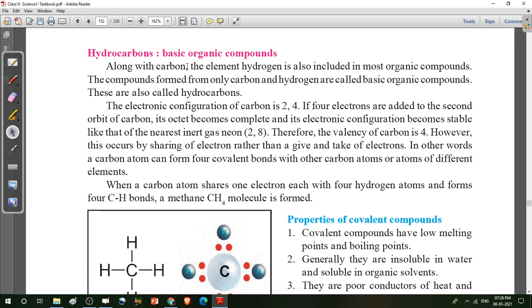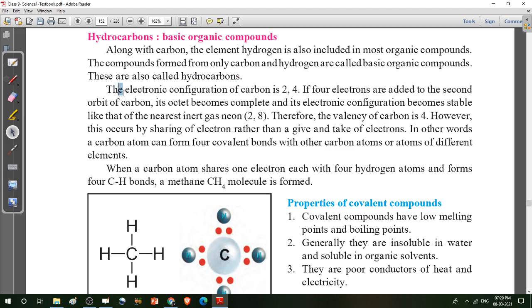Along with carbon, the element hydrogen is also included in most organic compounds. An organic compound means a compound having carbon atoms. Compounds formed from only carbon and hydrogen are called basic organic compounds, and they are also called hydrocarbons. That means a hydrocarbon has only two contents: carbon and hydrogen.